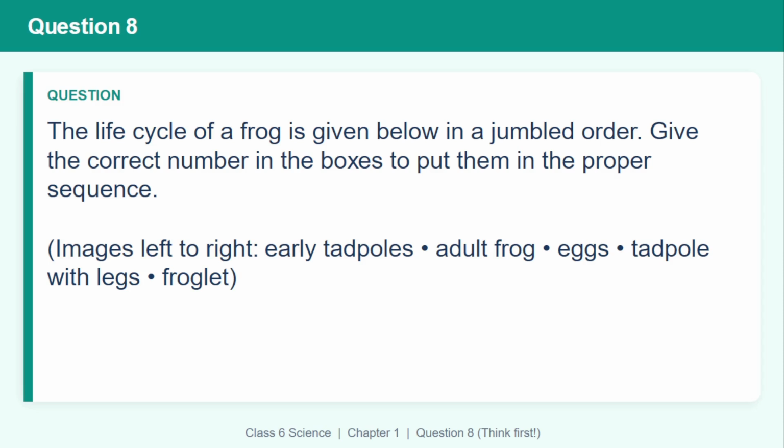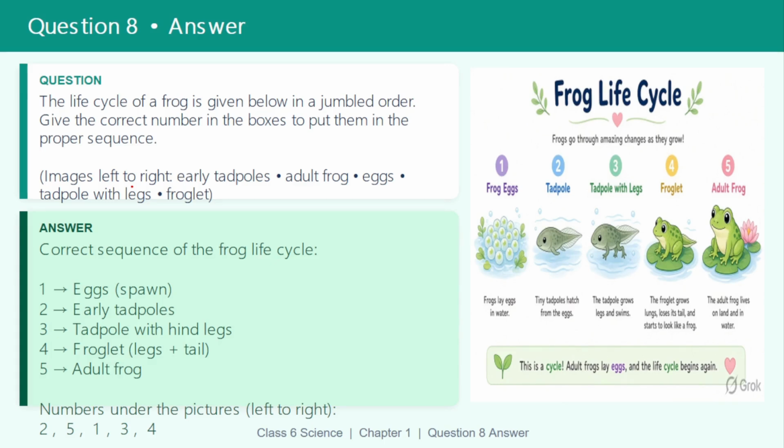Next question. The life cycle of a frog is given below in jumbled order. Give the correct numbers in the boxes to put them in the proper sequence. The proper sequence for the life cycle of a frog is that first is egg, second is early tadpole, then tadpole with hind legs, then froglet, then finally the adult frog.